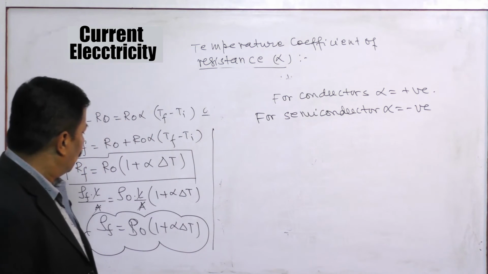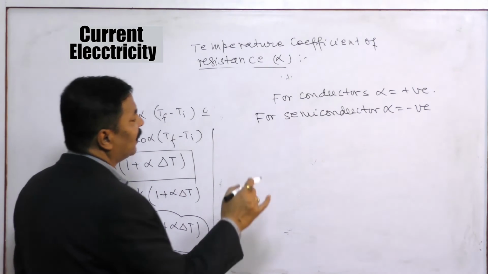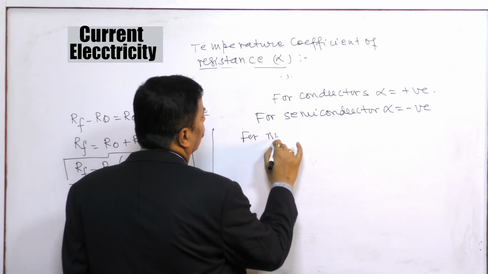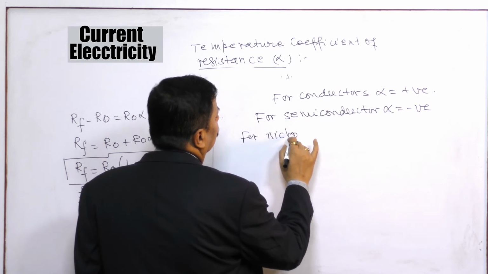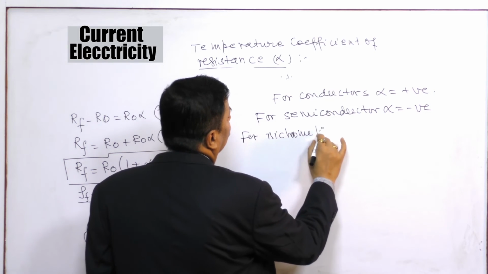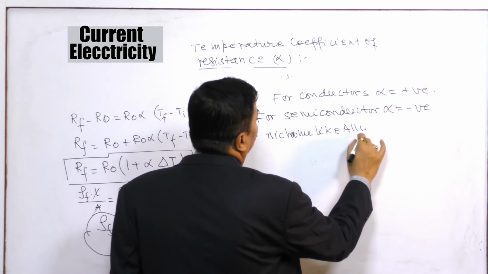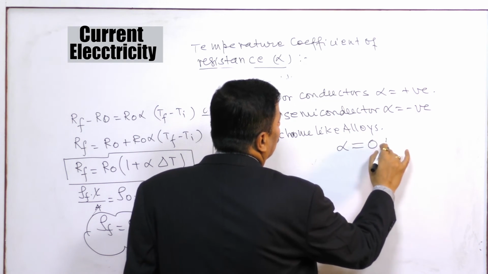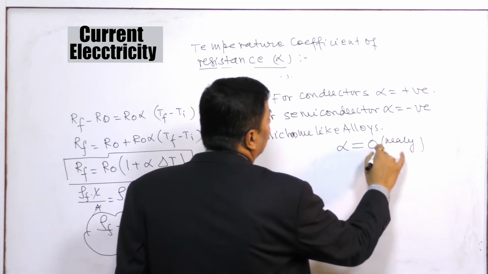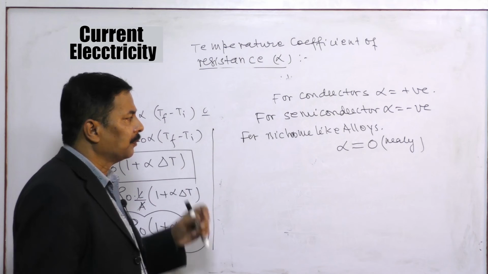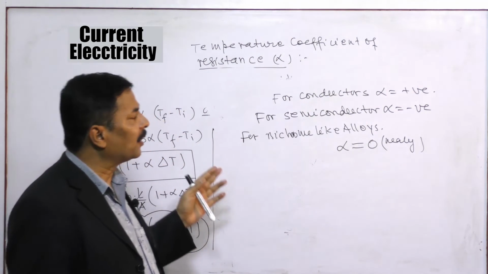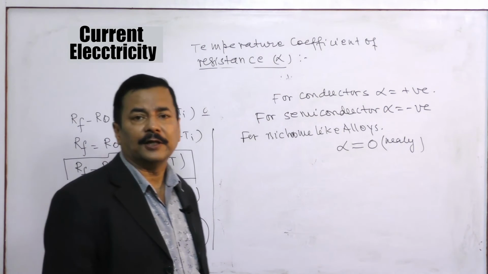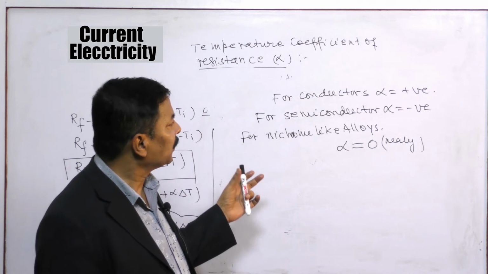And for alloys like nichrome, alpha is nearly 0, not exactly, nearly it is 0. So this is the way we have understood the effect of temperature on resistance and resistivity. I hope that this will help you in understanding the concept.